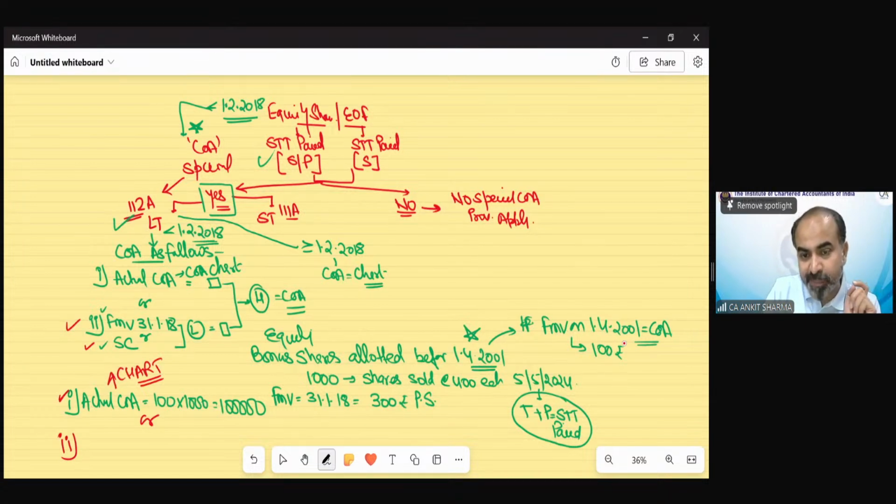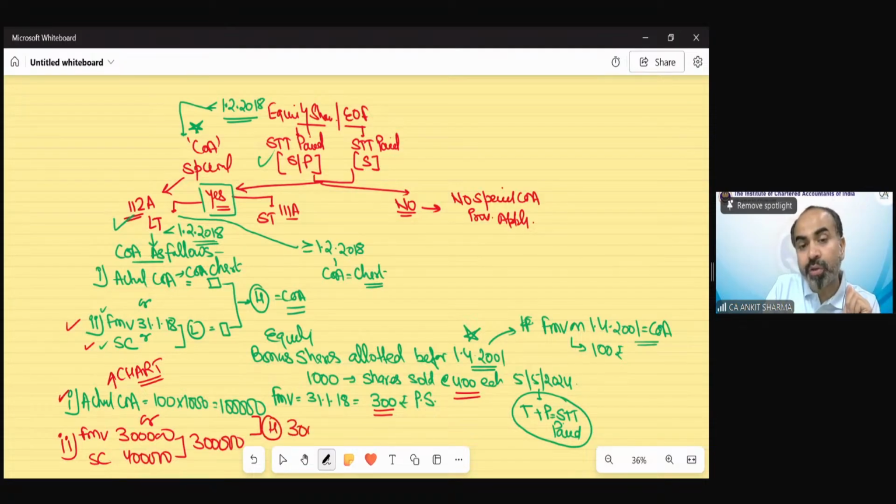Now the FMV has been given as 300 rupees, so that means 3 lakh rupees. And the sale consideration is 400 rupees, so 4 lakh. Out of these two, we have to take the lower value, that is 3 lakh rupees. And now this 3 lakh needs to be compared with the actual cost of acquisition, that is 1 lakh. So the higher would be your cost of acquisition.